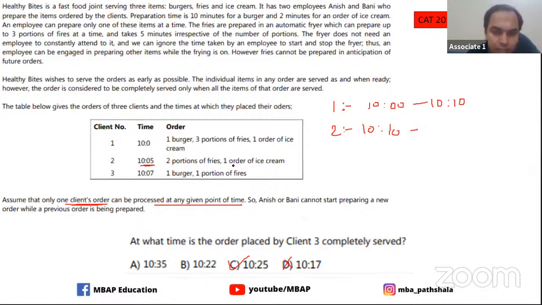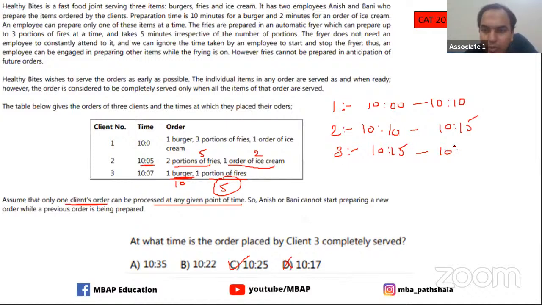In this case, you see that there is one order of ice cream which takes 2 minutes, but this two portions of fries is going to take 5 minutes. That means this will be done by 10:15. Client number 2 will be served by 10:15. Now in this case, you see a burger which is going to take 10 minutes, and one portion of fries which is going to take 5 minutes, but this can be cooked along with the burger. So if I start this at 10:15, 10 minutes for the burger is going to be 10:25. That's how I will have this as my option, which is option number C.